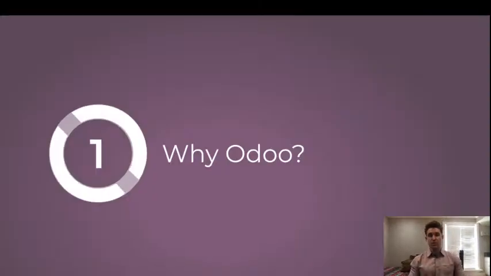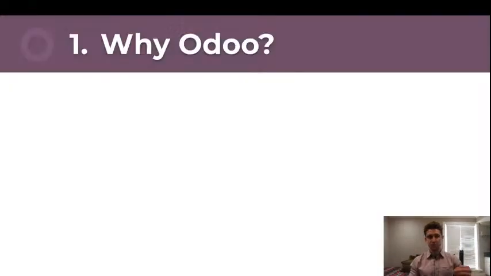Now, there's a couple reasons for this, and hopefully I will illustrate that today and we'll press into it and we'll actually see it live. But I do want to answer it at the forefront as well. So first of all, why Odoo in general? Why use Odoo as any organization? Well, the three reasons that I see at the forefront are really the simplicity, the usability, and the flexibility of Odoo. And like I said, I really want to illustrate this for you guys today.